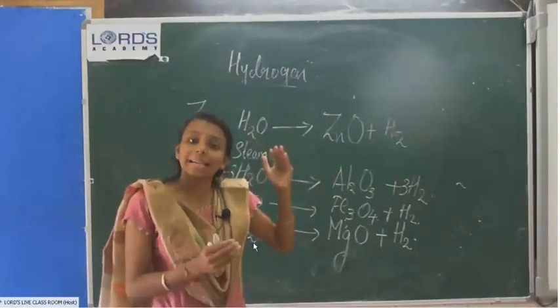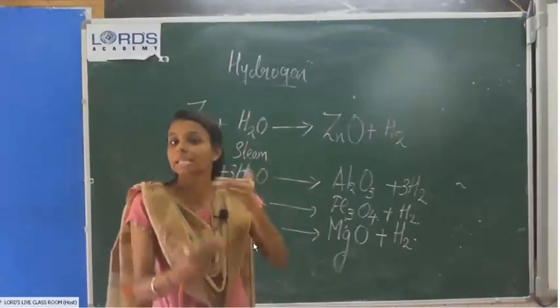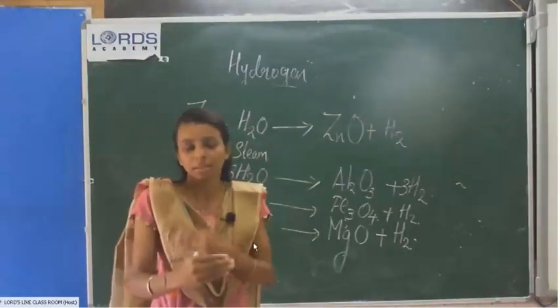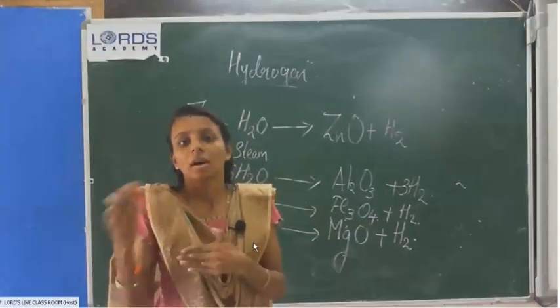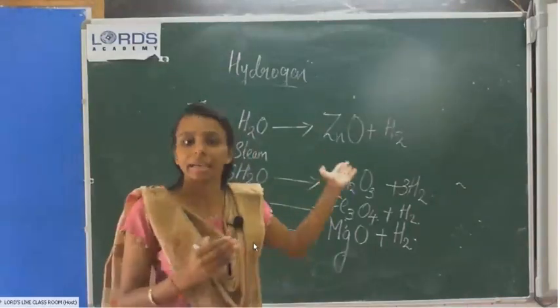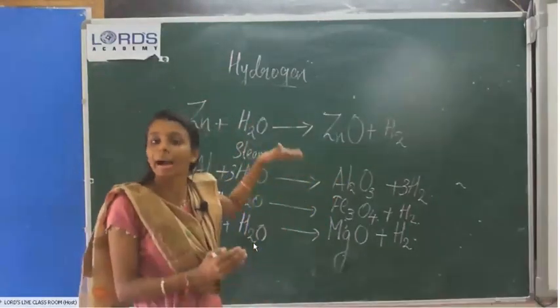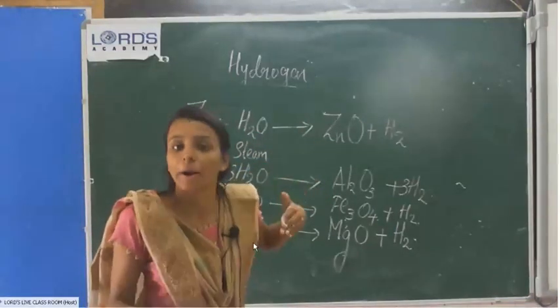The more reactive metals like sodium, potassium and calcium react with cold water and form their corresponding hydroxides and liberate hydrogen gas. This is a method of preparation of hydrogen, so one of the products should be hydrogen.